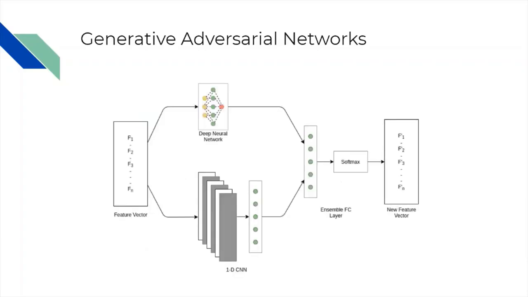Our input feature vector is the malware model that we're trying to perturb to make it look like it's benign. We pass it through a deep neural network, we pass it through one DCNN, and we basically concatenate the vectors. We pass it through a softmax function, and a new feature vector is generated.